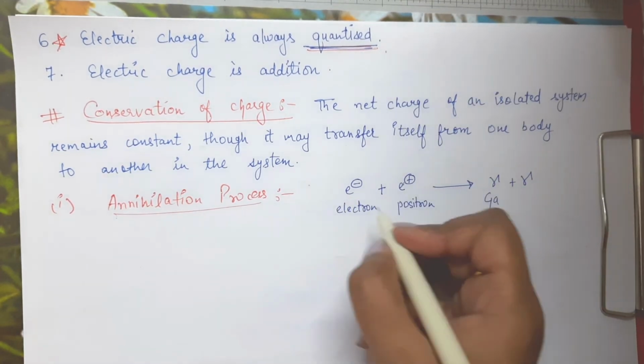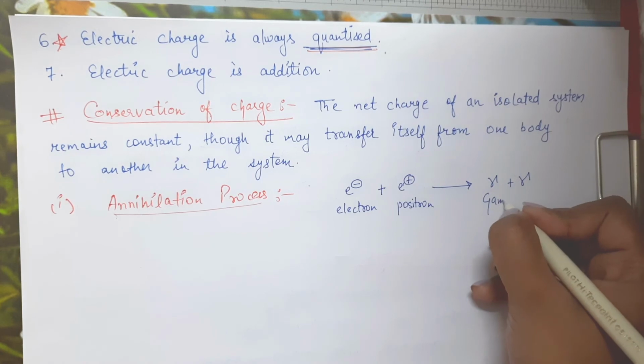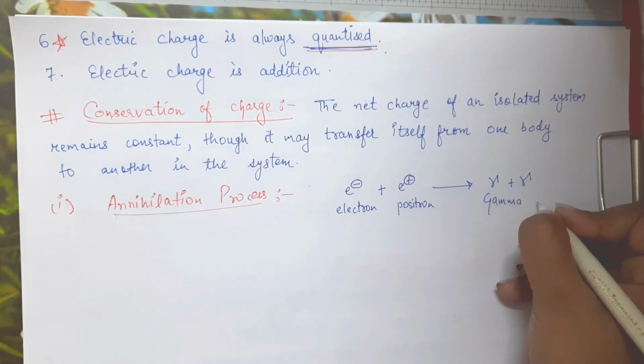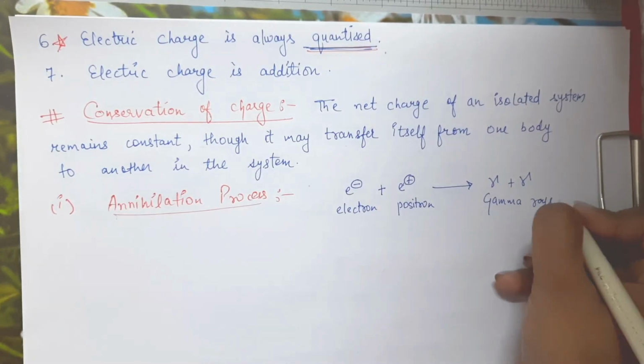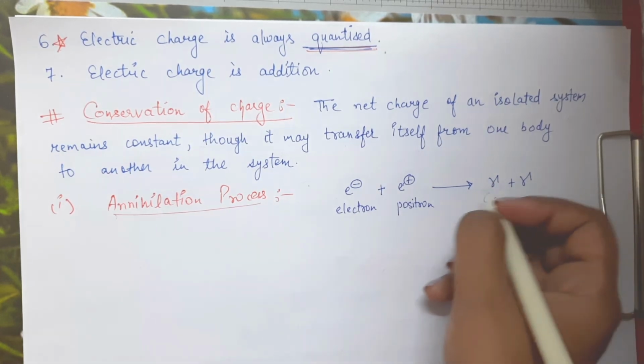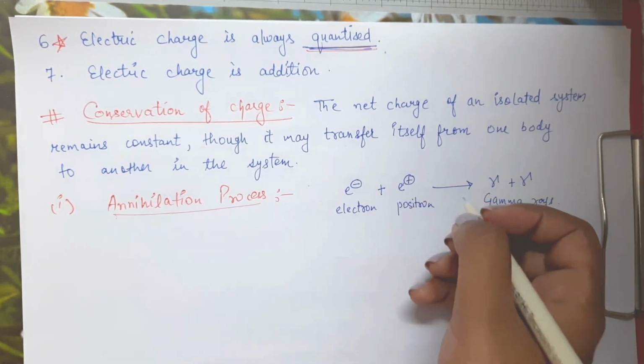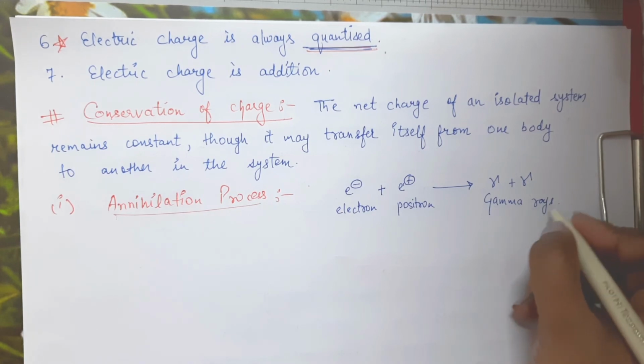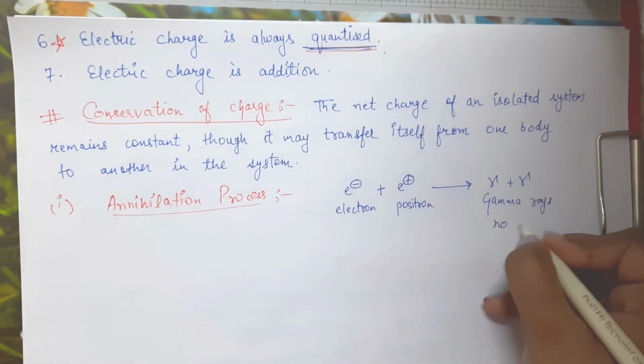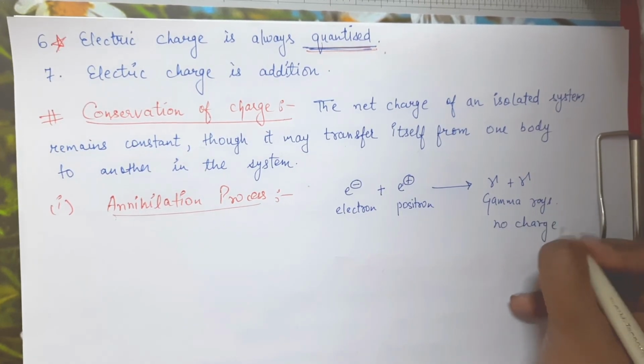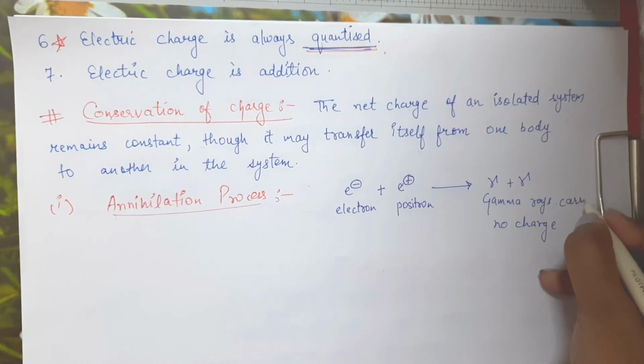These gamma rays are not carrying any charge, they are neutral, right? Gamma rays carry no charge.